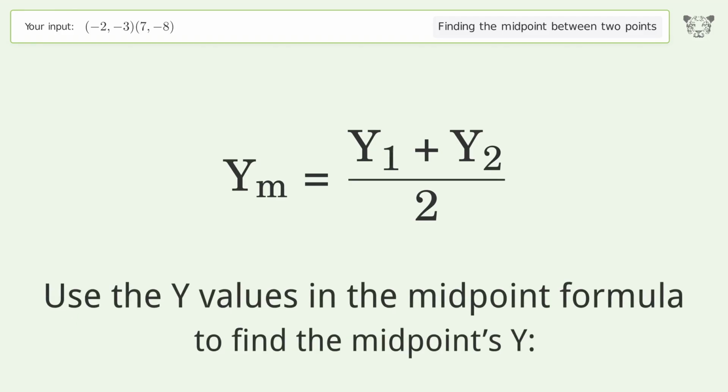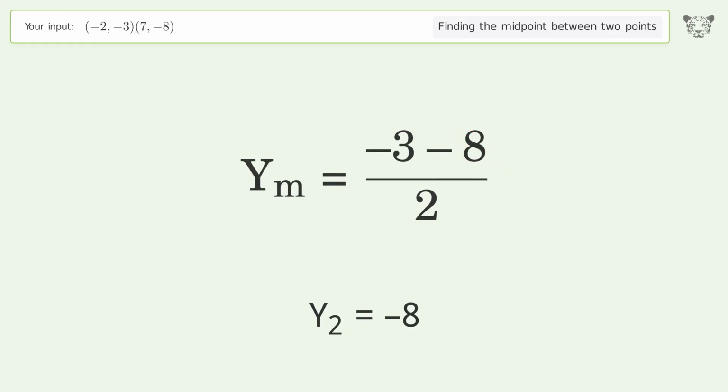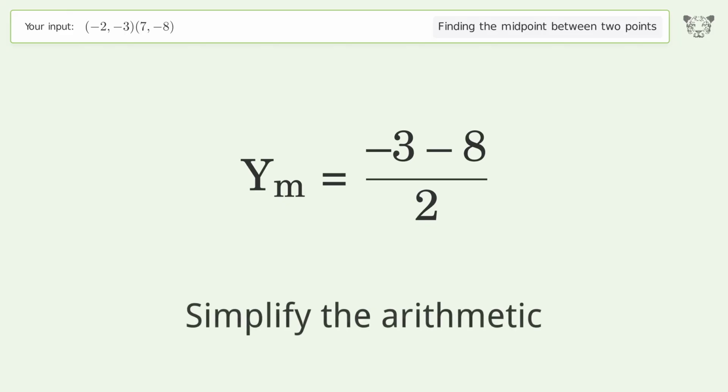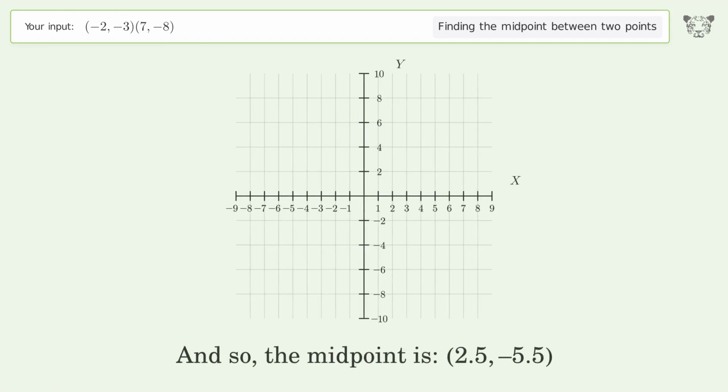Use the y values in the midpoint formula to find the midpoint's y. y1 equals negative 3. y2 equals negative 8. Simplify the arithmetic. And so, the midpoint is 2.5, negative 5.5.